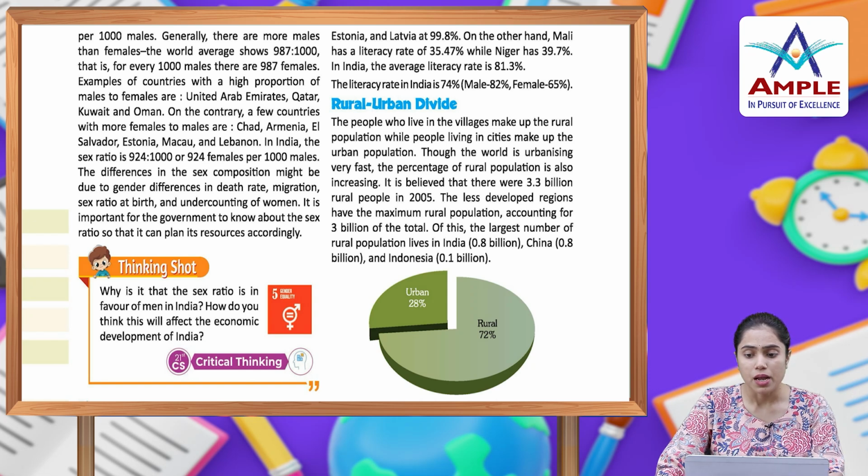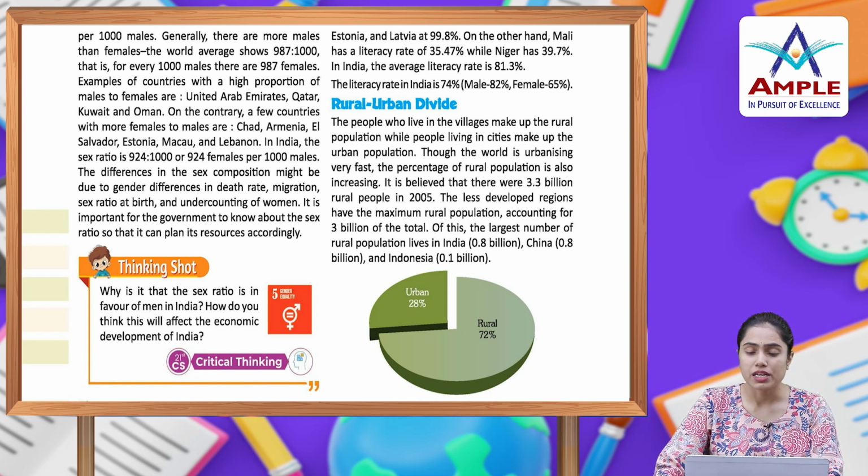On the other hand, Mali has a literacy rate of 33.4%, while Niger has 39.7%. In India, the literacy rate is 74%. Male is 82% and female is 65% only.